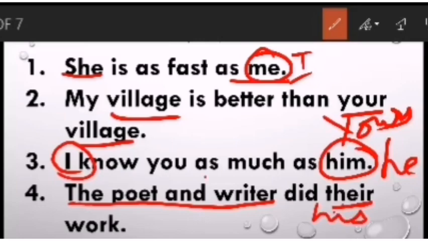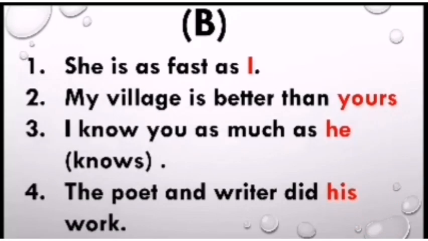If it is written like this, the poet and the writer did their work, then it would have been correct, because the poet and the writer indicate two persons, one poet and one writer. When we don't have the with the second profession, then it indicates a singular subject, a singular person.